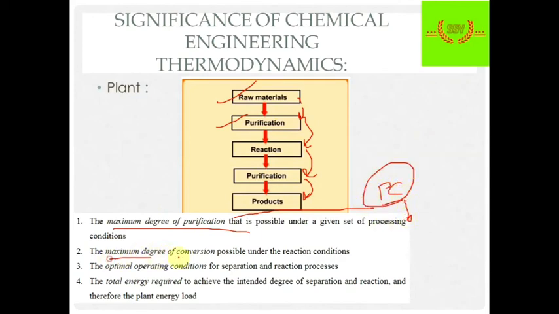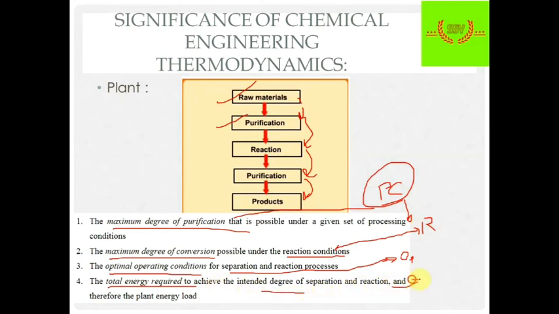Then we require a maximum degree of conversion under reaction conditions. In solution thermodynamics we also learn about reaction condition maintenance. Then we require optimal operating conditions, which we will also see in solution thermodynamics. Then the total energy required, and energy is directly related to thermodynamics.